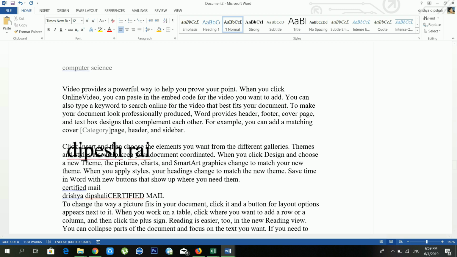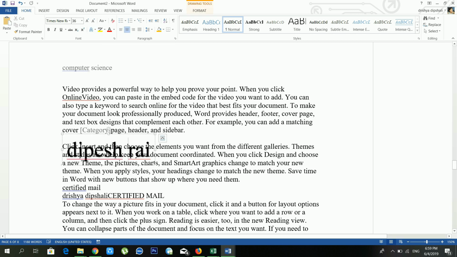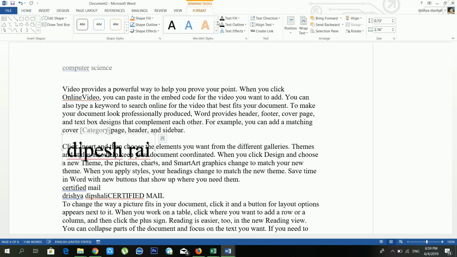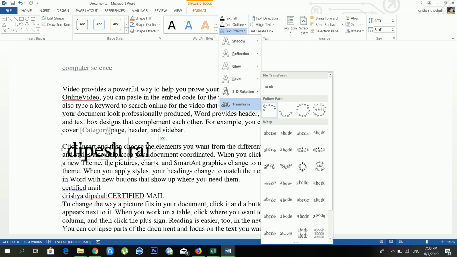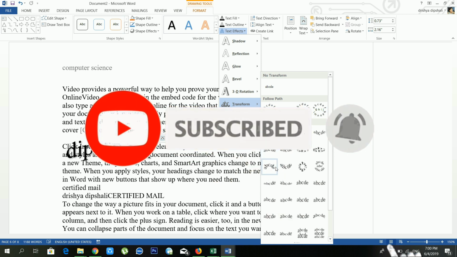If you watched my previous video, before we also talked about the text effects in the home menu, right? See, here also the text menu is available, but there is no transform available. But inside the wordart style there are text effects and transform available. From here you can give a unique kind of styles. From here, see, there are lots of options available. There are lots of transforms available.